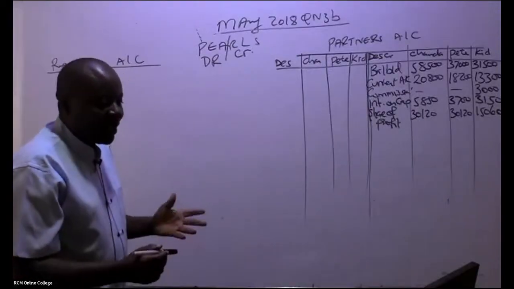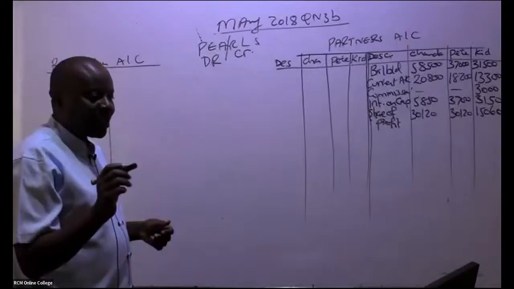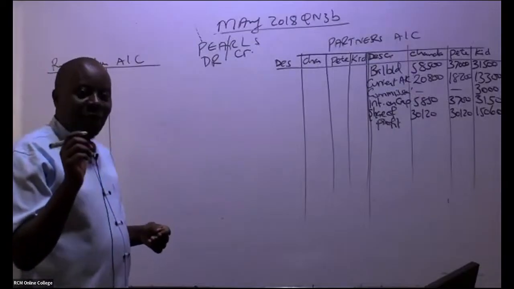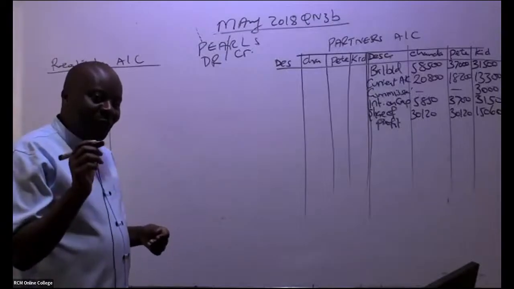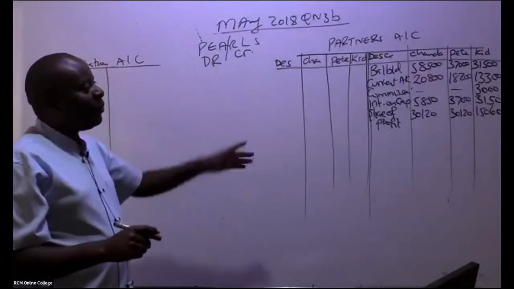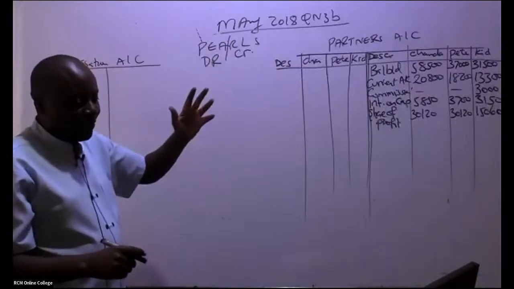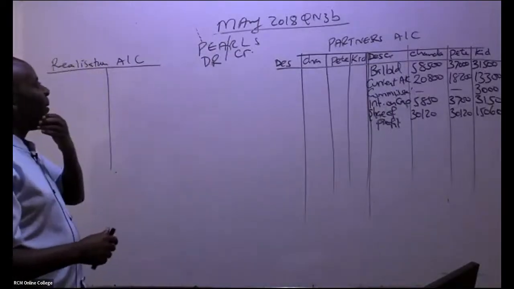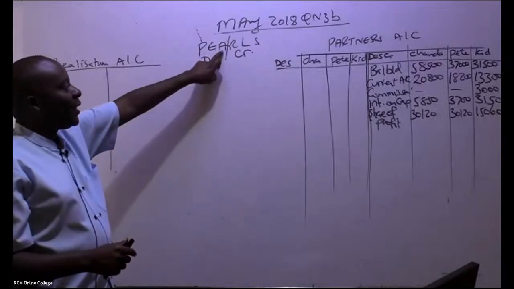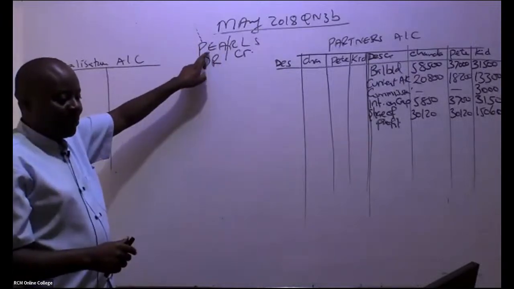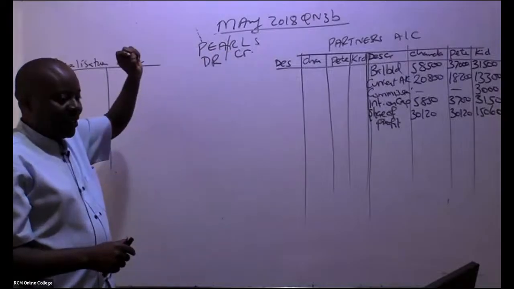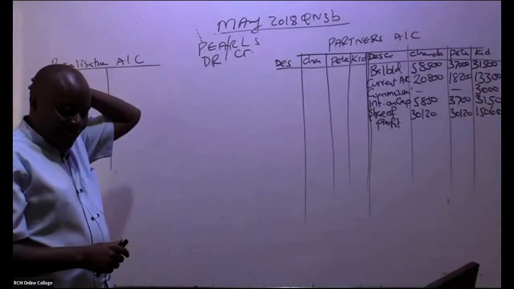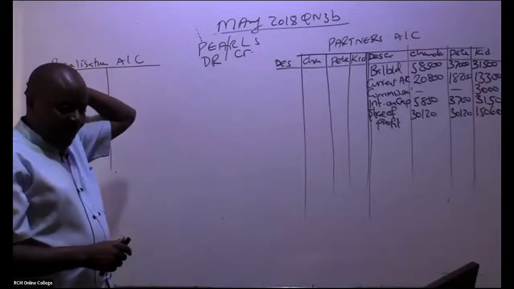There are 2 approaches. I hope you guys did this from your FA intermediate, FA foundation level. But even if you never did it, you'll be able to follow. Just put everything together. PALS, remember PALS, it's purchases, expenses, assets. I hope you have written somewhere there. Purchases, expenses, and assets. All right.